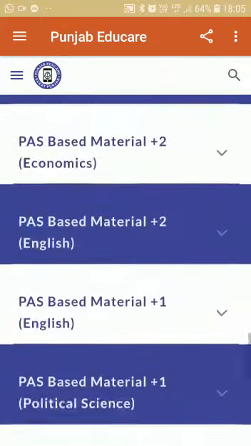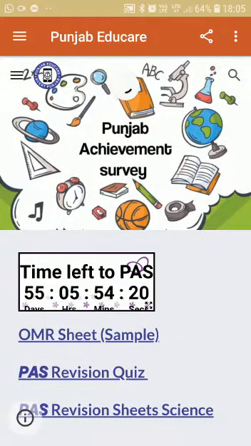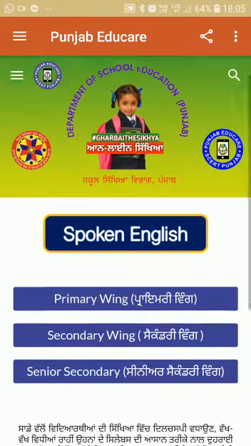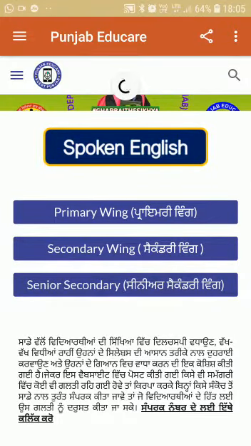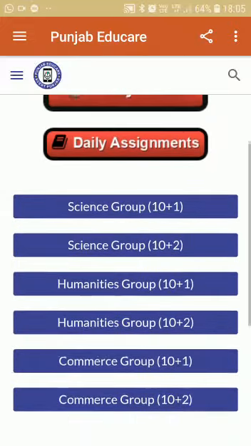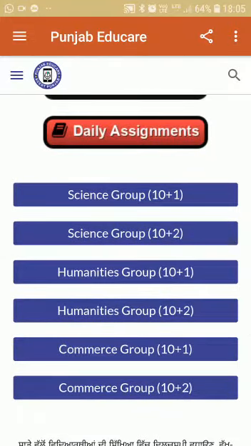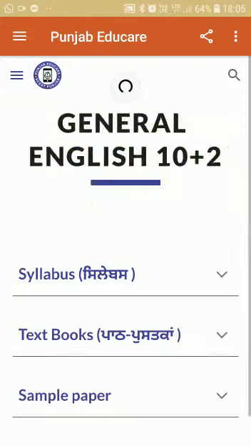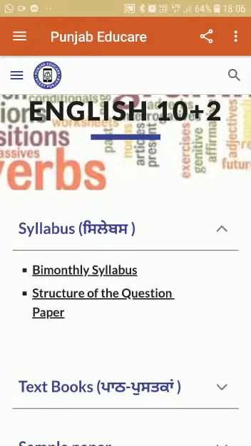So first you have to scroll back, go back, go to students corner or teachers corner. You can go to anywhere. Senior secondary, because you belong to the senior secondary wing. Then humanities group 10+2. Humanities means arts. English 10+2. Here you can see the syllabus, bi-monthly syllabus.